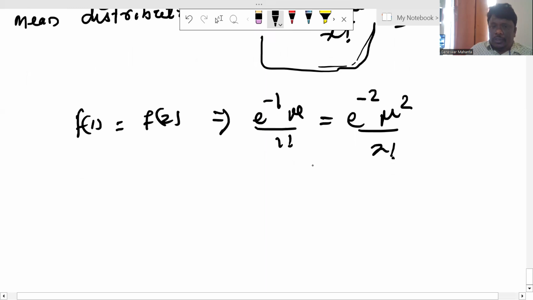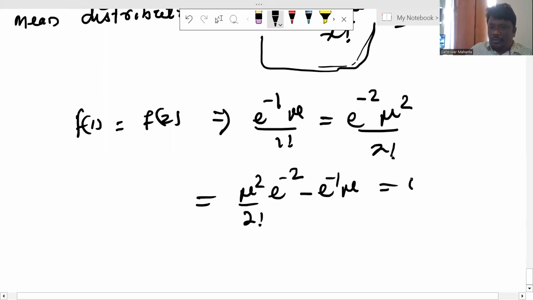Taking both sides of the functions: mu square by 2 factorial into e to the power minus mu, minus e to the power minus mu into mu, is equal to 0.